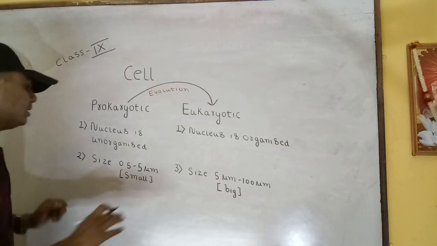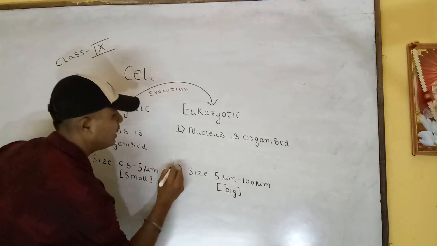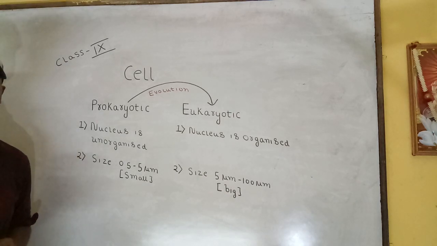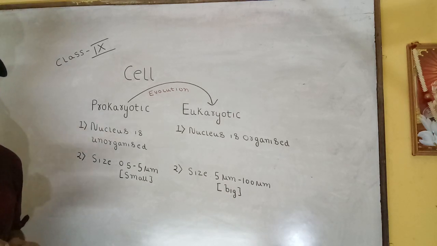Also, cell organelles are absent in prokaryotic cells. Cell organelles like Golgi bodies and mitochondria are absent.